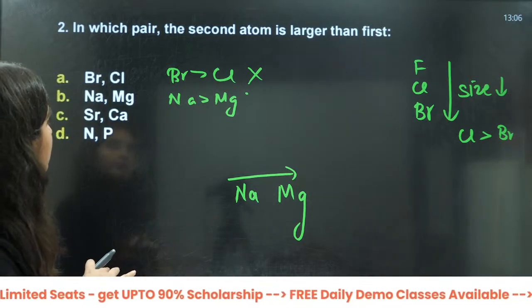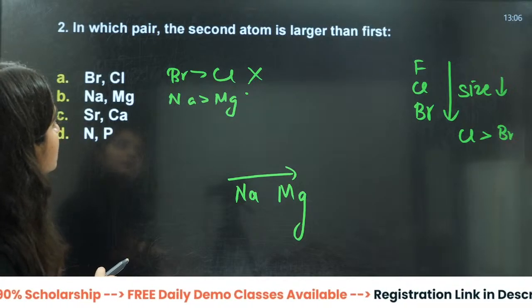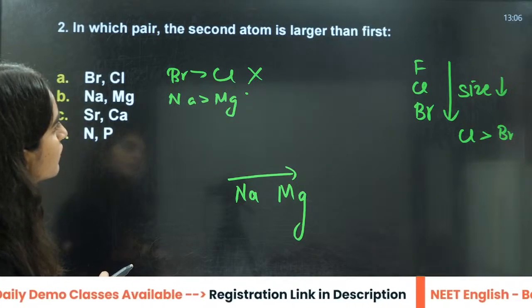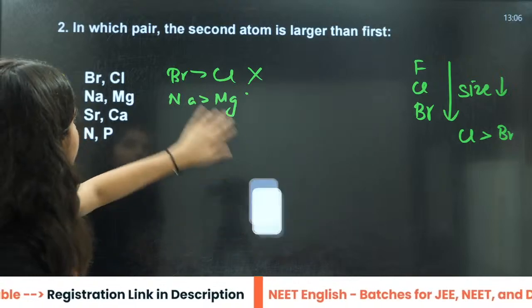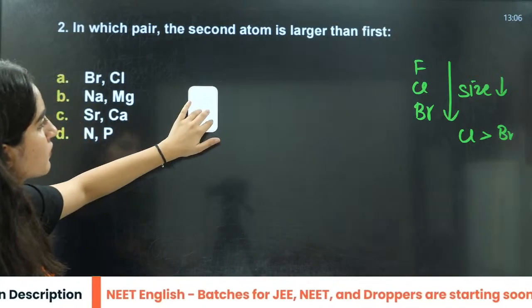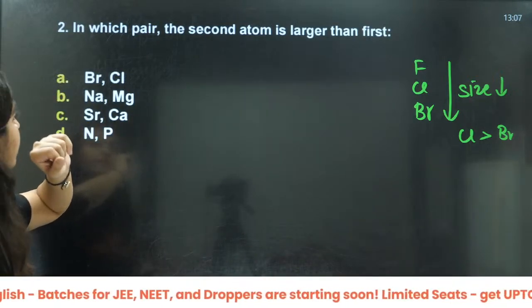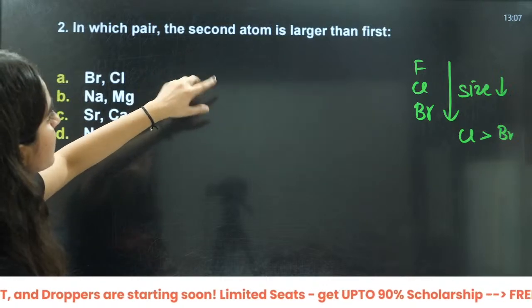Along the period, second element is larger.